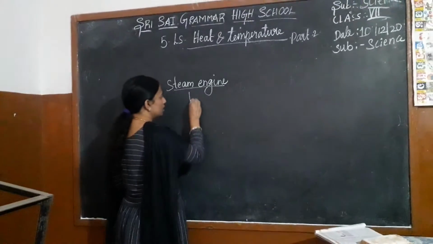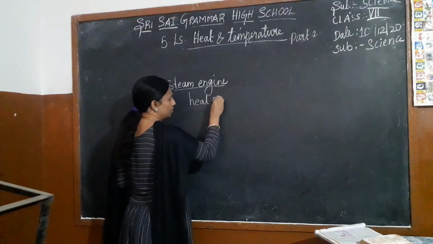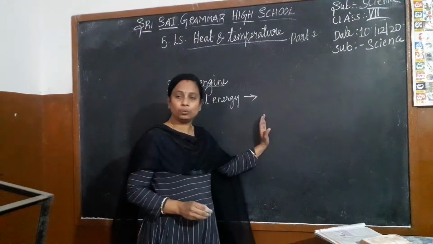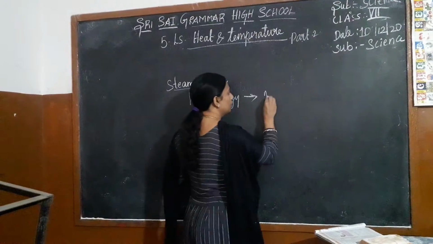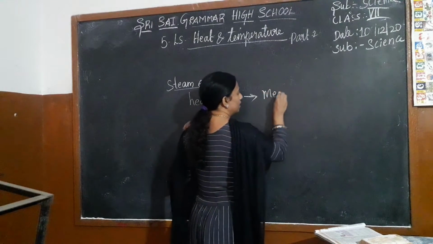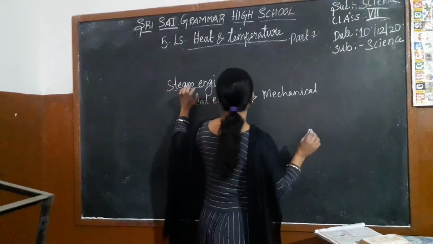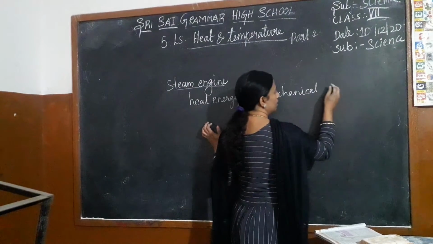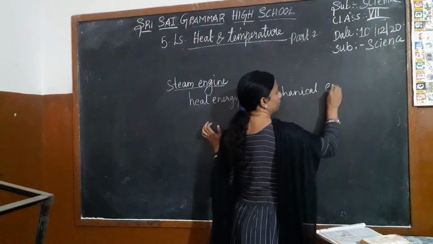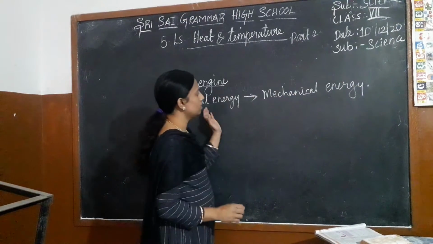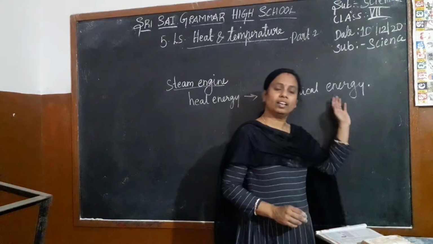Here the heat energy is produced, and from that they are converting it into what? They are converting it into mechanical energy in the steam engine. The heat energy is converted into the mechanical energy.